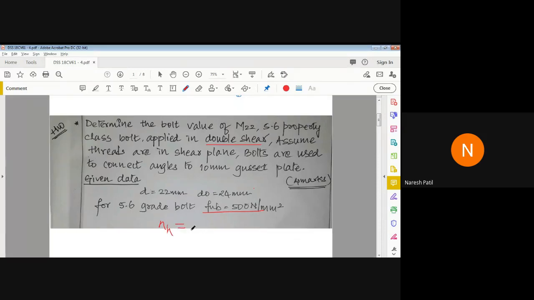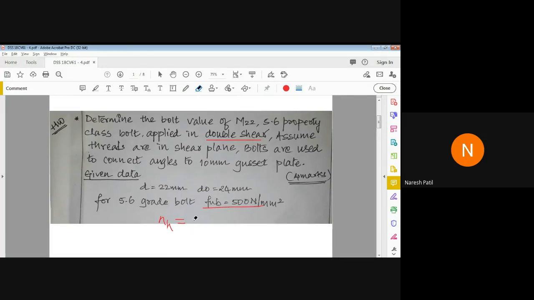How do you say it is Nn or Ns? How are you saying it is Nn only? Why is it not based on Ns? Fully threaded and partially threaded. So my question is, Shashank is telling it is Nn equal to 2. Correct? So on what basis are you telling, Shashank, it is Nn? It may be Ns also, no?